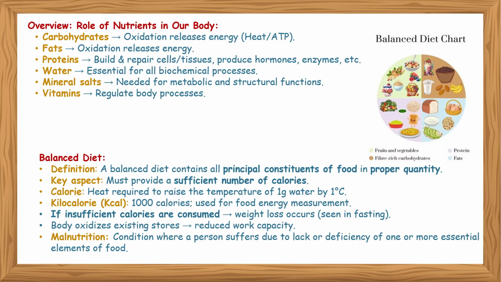These are the greens, the fruits and vegetables. These are the proteins. There is a fiber-rich carbohydrate, and these are the fats.